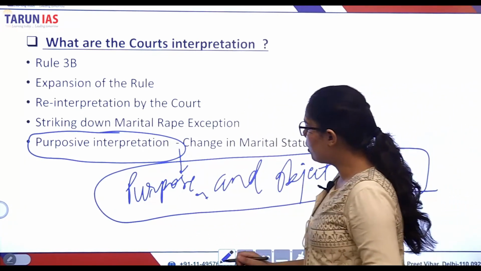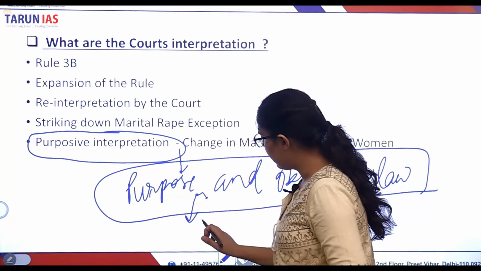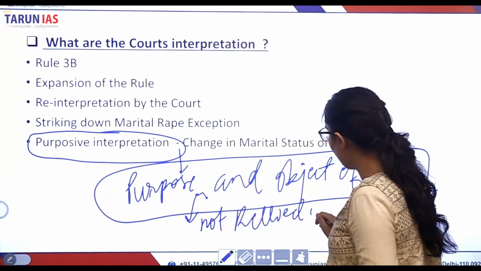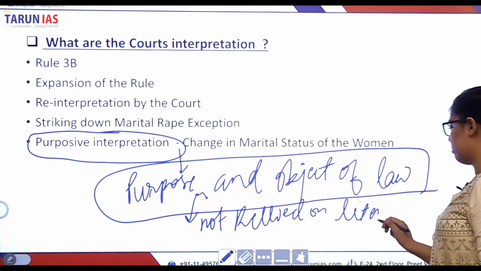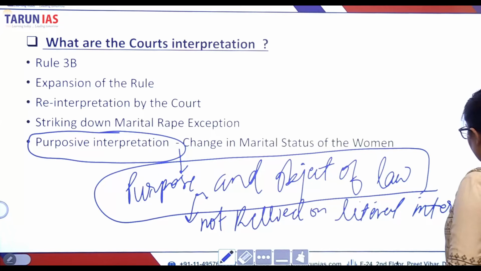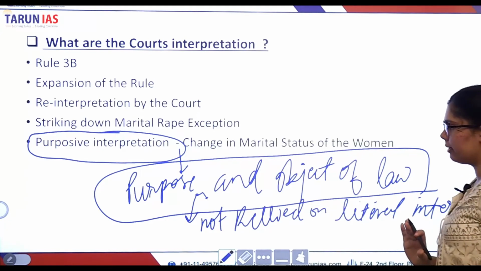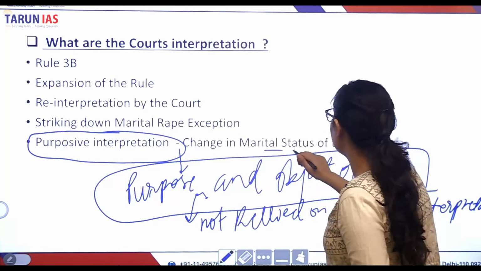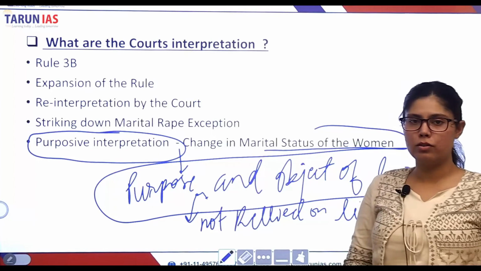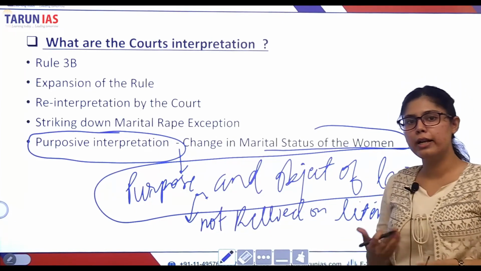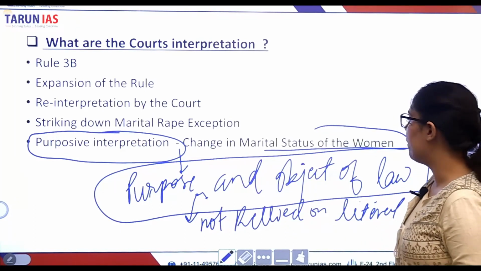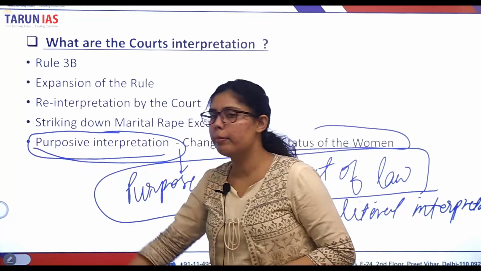That means the court has not relied on the literal interpretation of the act. For example, the change in the marital status of the women, where the court says that divorce and widowhood are only for illustrative purposes and it does not restrict the court to reinterpret the law and include other women within the ambit of the law. So therefore the court has said there should be a purposive interpretation.